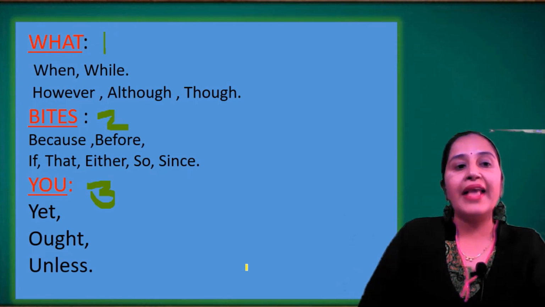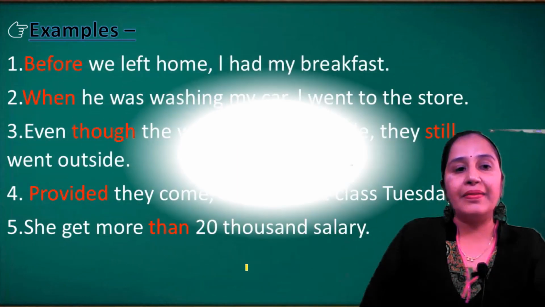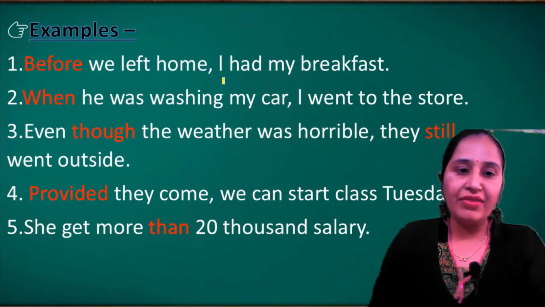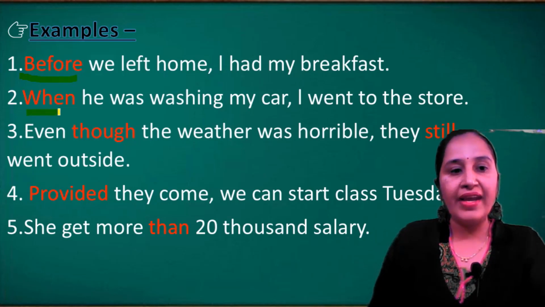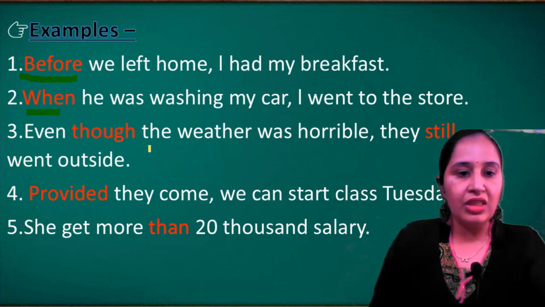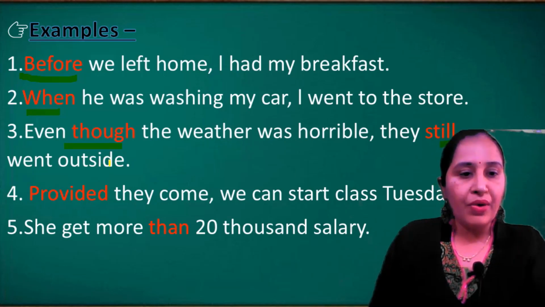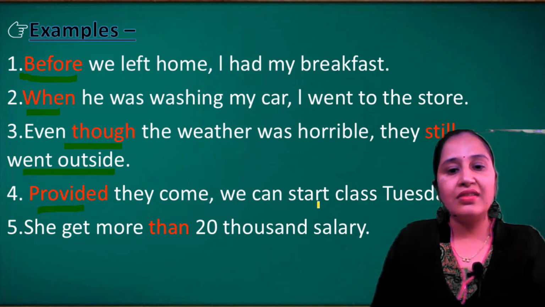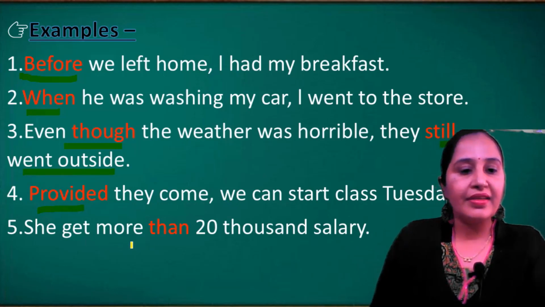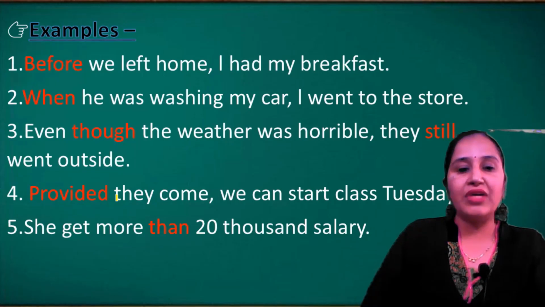We'll see some examples of subordinative conjunctions. For example, before we left home, I had my breakfast. "Before" is here a subordinative conjunction. When he was washing my car, I went to the store. Even though the weather was horrible, they still went outside. Provided they come, we can start class this day. To get more than 20,000 salary. This red word shows us subordinative conjunctions.